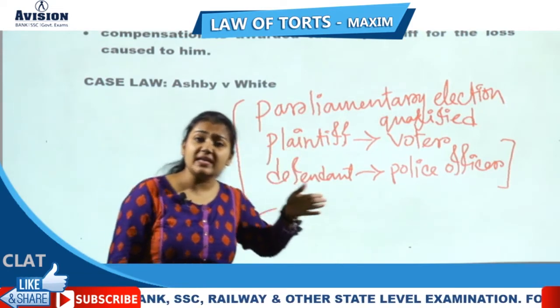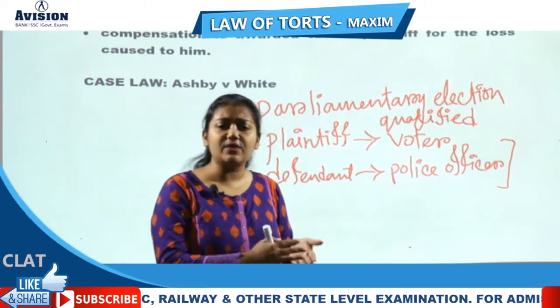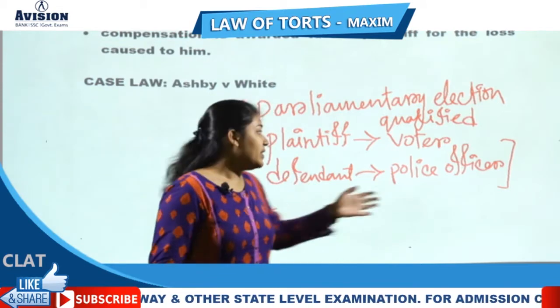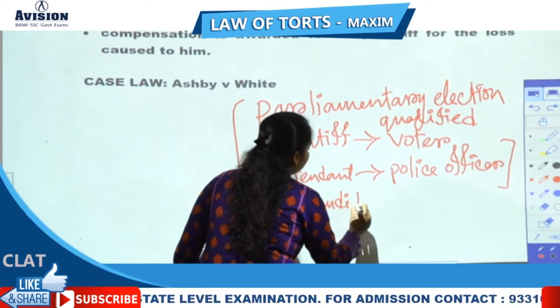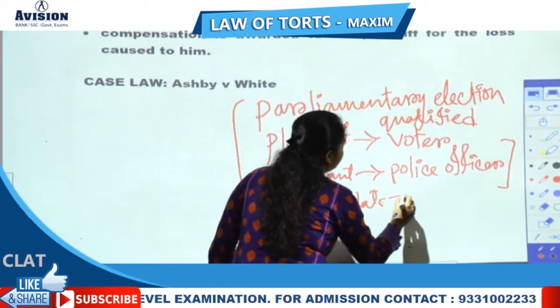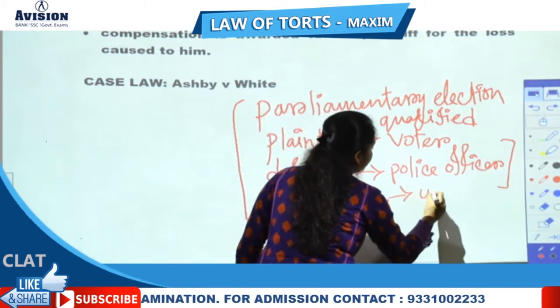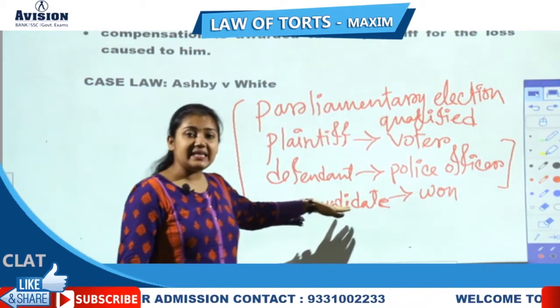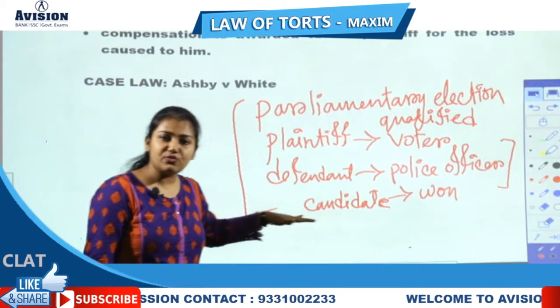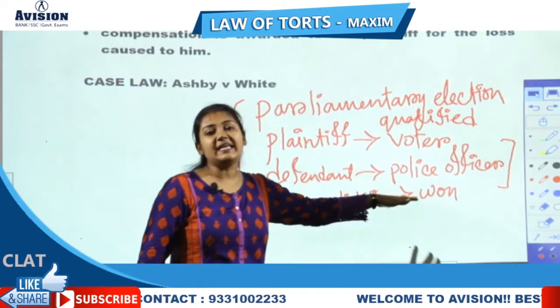But the defendant argued that, now what happened? The candidate whom the plaintiff wanted to vote for won in that election.